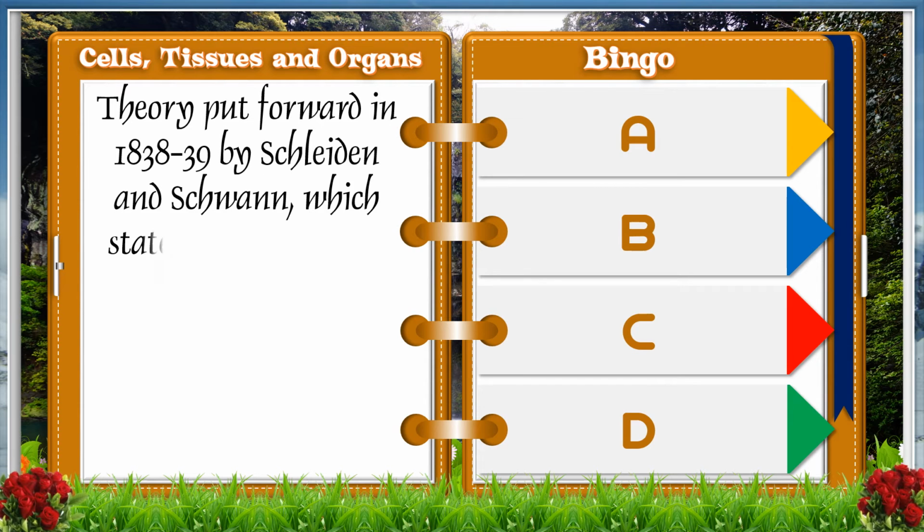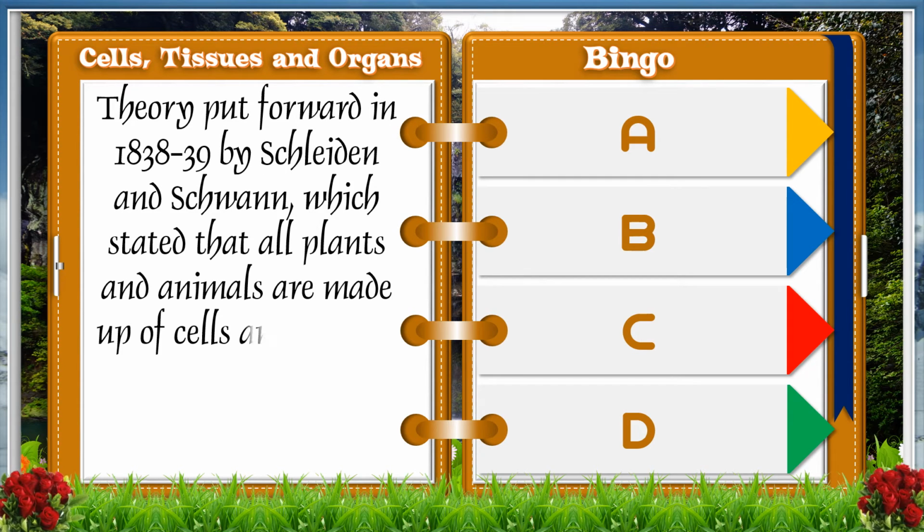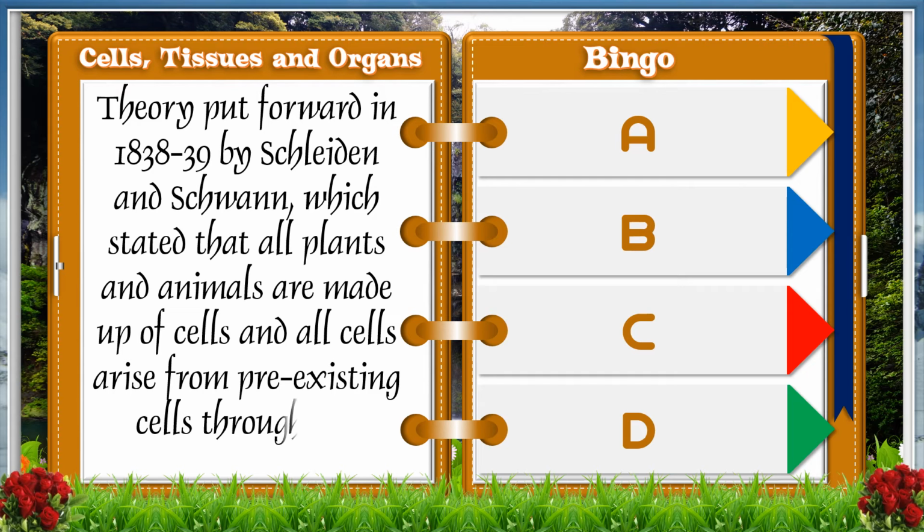Theory put forward in 1838 to 39 by Schleiden and Schwann, which stated that all plants and animals are made up of cells, and all cells arise from pre-existing cells through cell division.